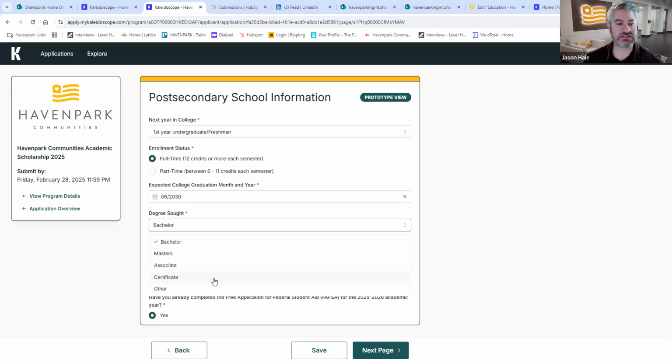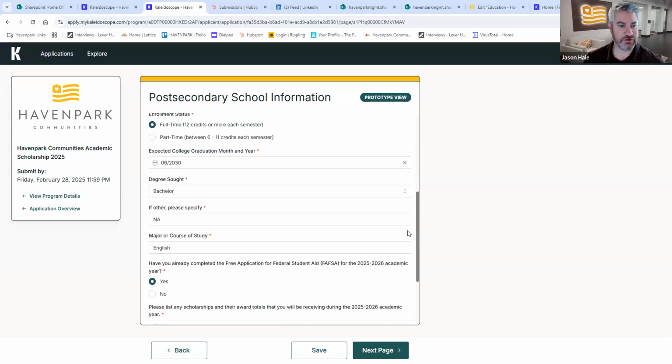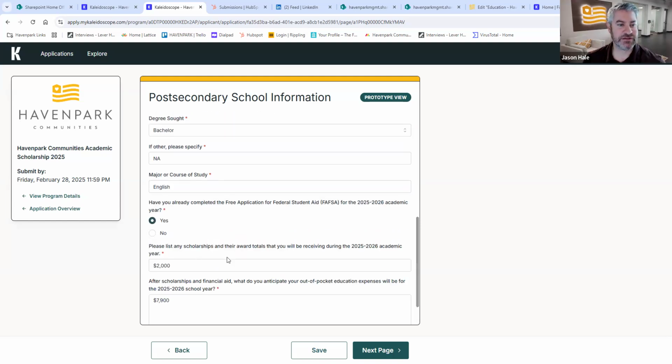Is it an associate degree? Is it a certificate? Something other? And then if other, you specify in this box here. And then, of course, put your major or your course of study. And certainly we understand that you might not necessarily know exactly what that's going to be, but if you have an idea, go ahead and put that there.